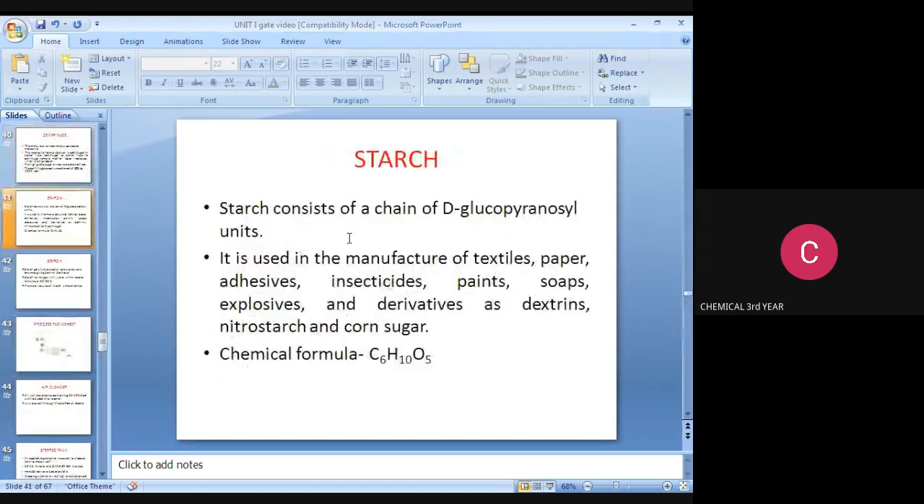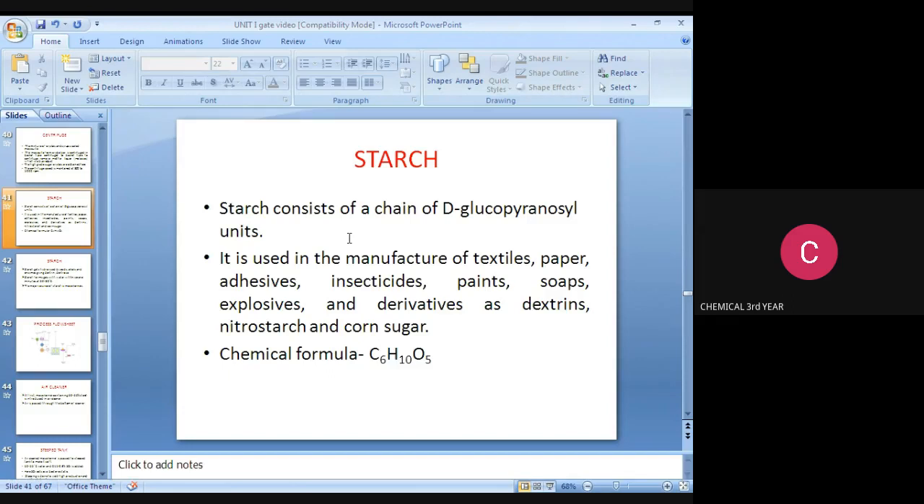Starch. Starch consists of a chain of D-glucopyranosyl units. It is used in the manufacture of textiles, paper, adhesives, insecticides, paints, soaps, explosives, and derivatives such as dextrins, starch, and corn sugar. The chemical formula is C6H10O5.